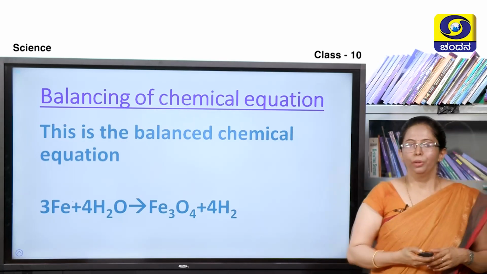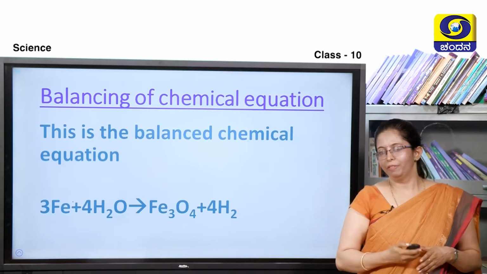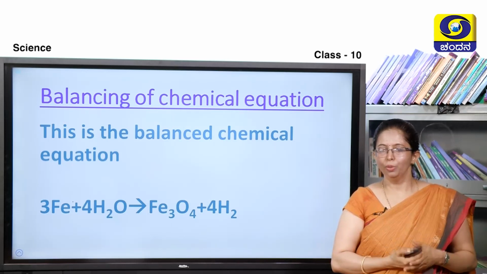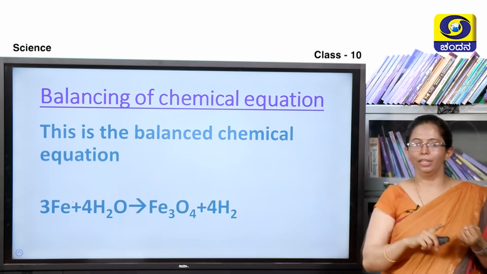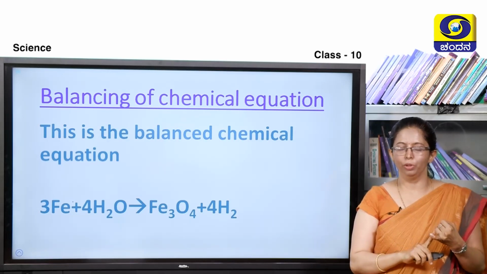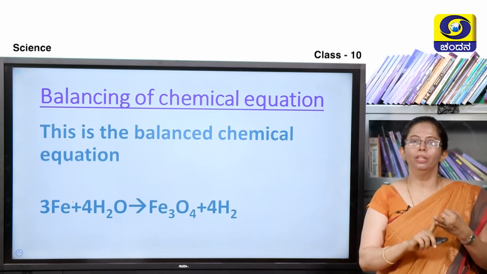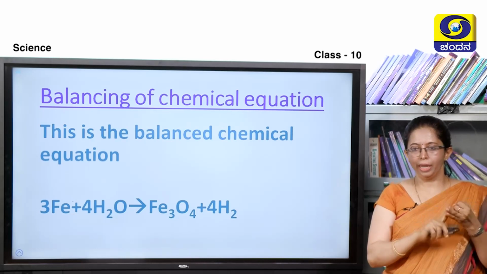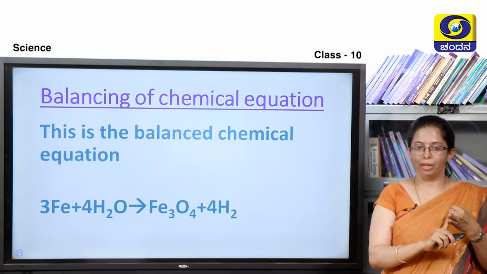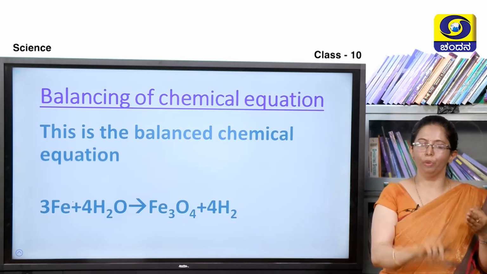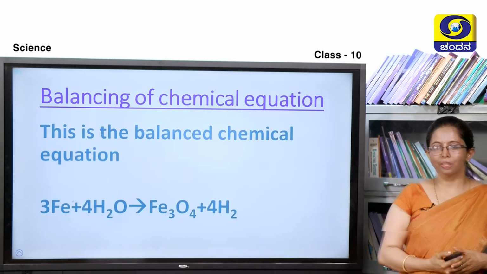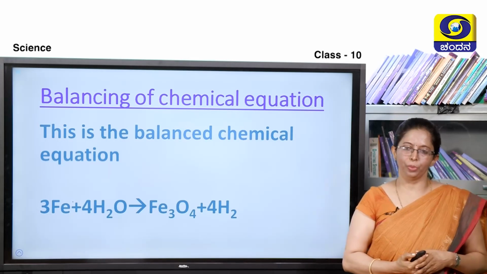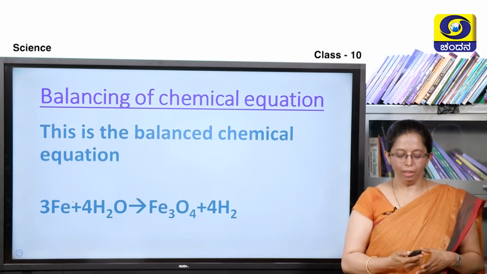So, I already told you, after checking the correctness, the equation looks like this. On the left hand side we have 3 iron, right hand side we have 3 iron, Fe3 on both sides. Hydrogen, 4 twos are 8, 4 twos are 8 on either side. Now, it is balanced. Oxygen is 4 on LHS, 4 on RHS. So, on either side it is balanced, and such equations are called balanced chemical equations.